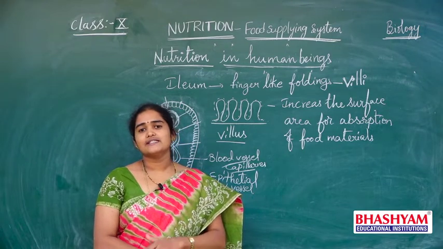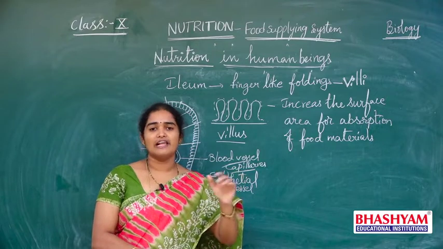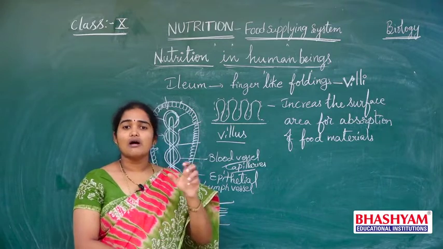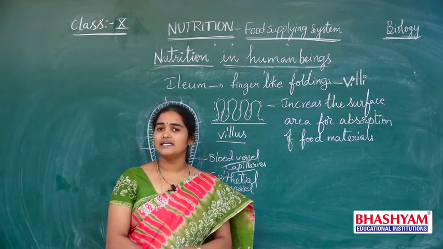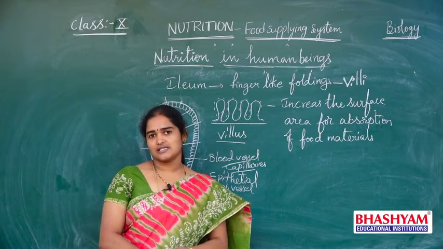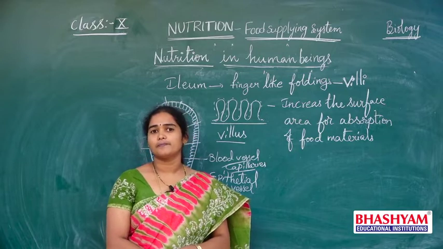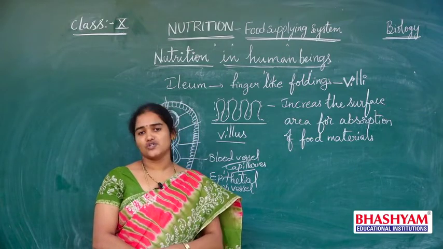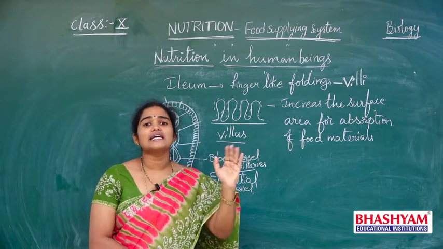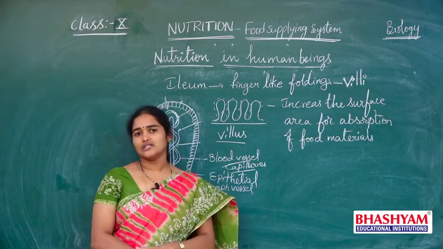So, after digestion of certain substances in the food, some materials will be left over in the system. That leftover or undigested food material will be sent into the large intestine. Now the function of the large intestine has started. Understand, after digestion of the food materials, the leftover undigested food materials will move into the large intestine.